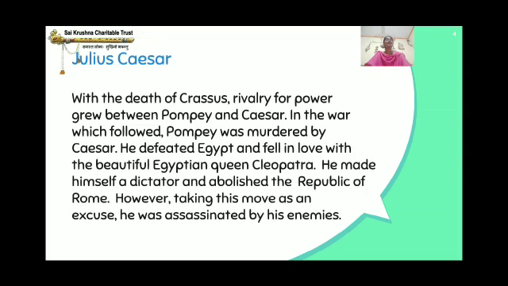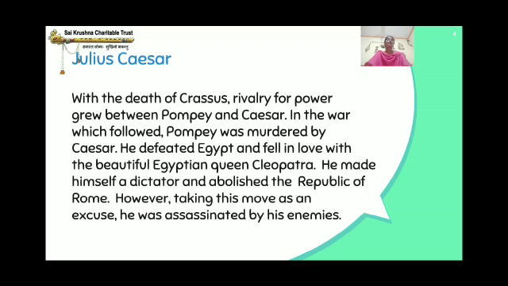Dictator means a ruler who has total power in a country. So he had the total power, and he abolished, means he put an end to the Republic of Rome. So republic means a country that has an elected government and an elected leader.